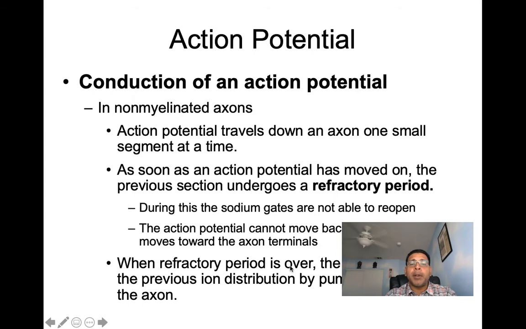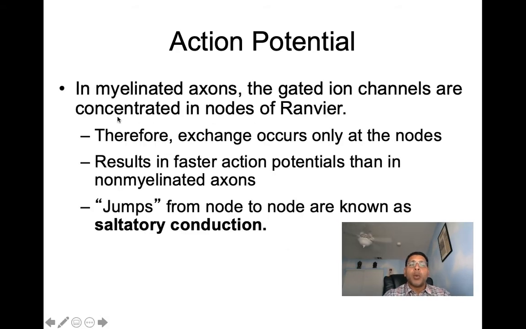When the refractory period is over, the sodium-potassium pumps are going to restore the previous ion distribution by pumping sodium outside the axon and potassium back inside. Now, in myelinated axons, you'll see the gated ion channels are concentrated in the nodes of Ranvier. Therefore, the exchange of ions only occurs at the nodes.